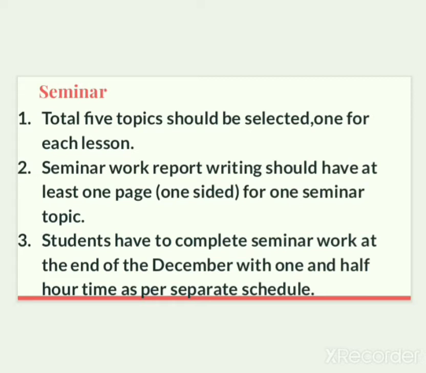Students have to write these seminar reports at the end of December. You will get a separate schedule for completion of these seminar reports. In this schedule, you will get 1.5 hours to write your seminar reports.